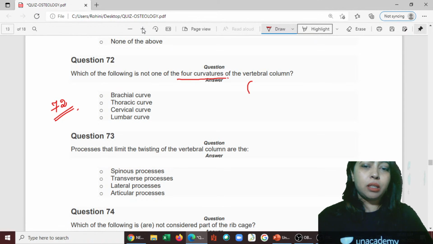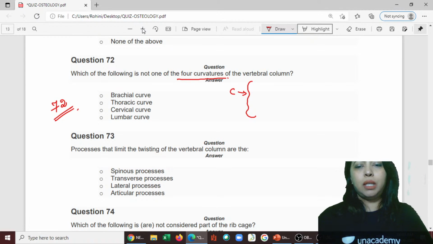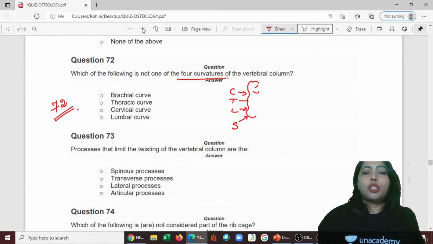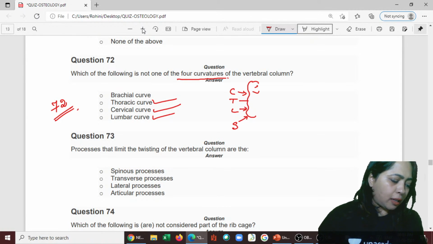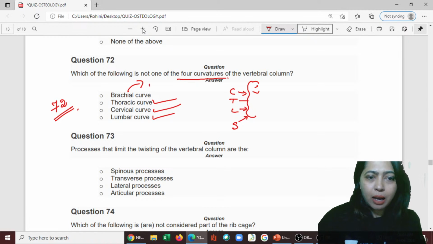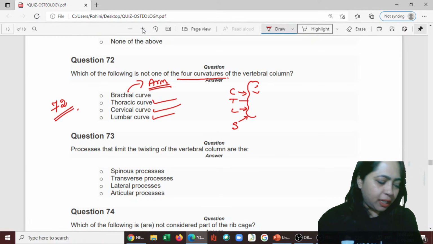I showed you there is the cervical, then the thoracic, then the lumbar, and then the sacral. So we have C, T, L, and S. Curvatures: cervical is there, lumbar is there, thoracic is there. Brachial, that name itself indicates the arm. So there is no such thing as a brachial curvature.